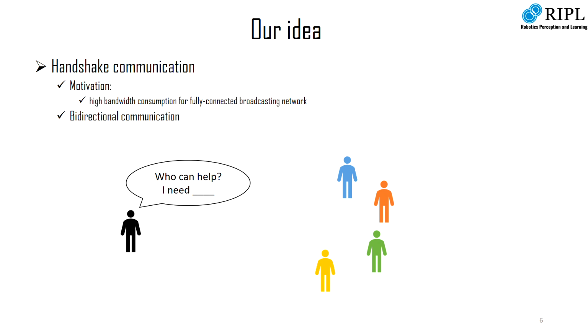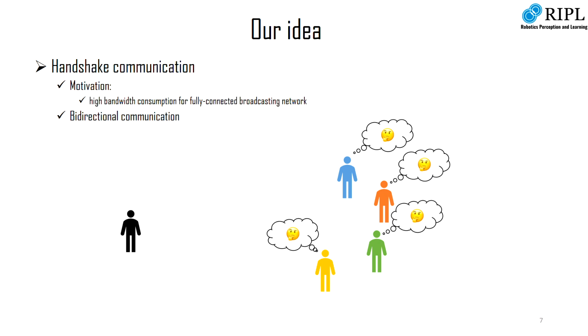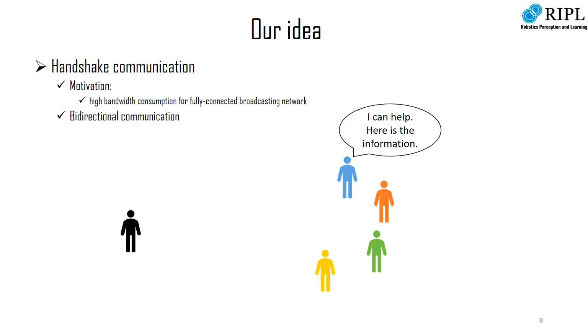The high-level idea of our proposed method is as follows. Suppose that a person requires some information from the perspective of others. It can therefore request such information, indicating what information is necessary. The other people can then determine whether they have information that could be relevant. If one person determines that its information is relevant, it can then send it to the querying agent.